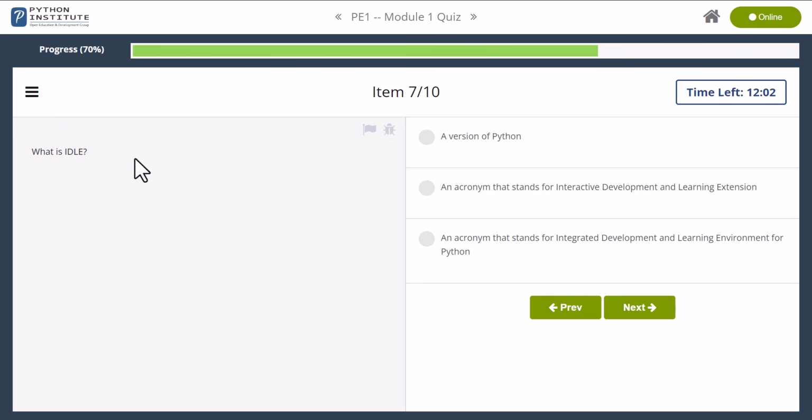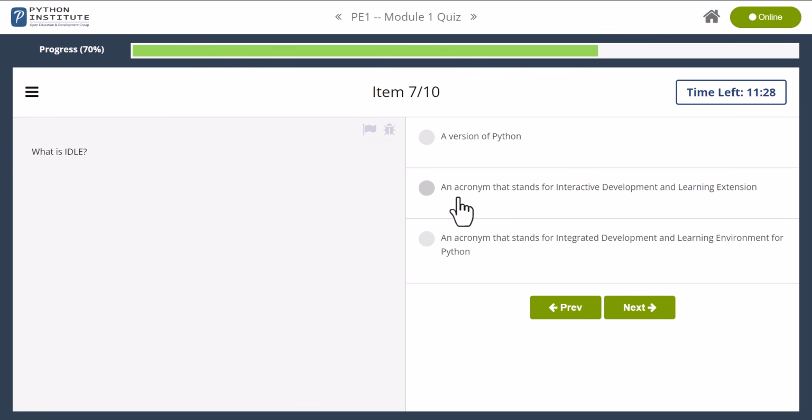What is IDLE? IDLE is the integrated developer's environment, which comes by default with your Python installation. It's a super simple programming language text editor with just some basic highlighting and no advanced features. So that should be an acronym that stands for Integrated Development and Learning Environment for Python.